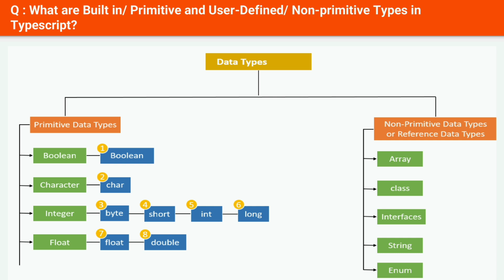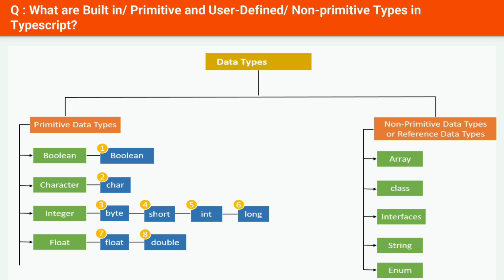Bigint. This data type can represent numbers greater than 2^53 - 1, which helps to perform operations on large numbers. The number is specified by writing n at the end of the value. Symbol. This data type is used to create objects which will always be unique. These objects can be created using the symbol constructor.